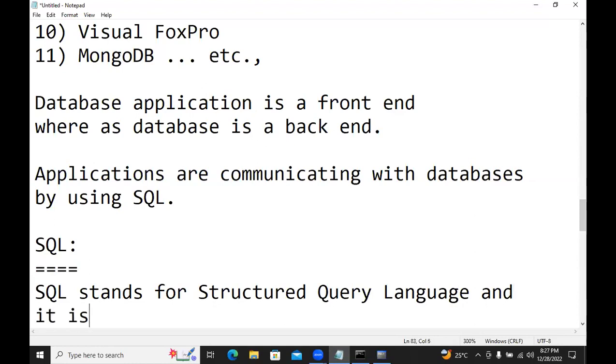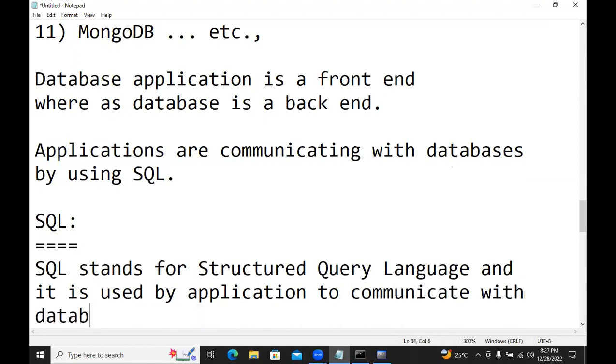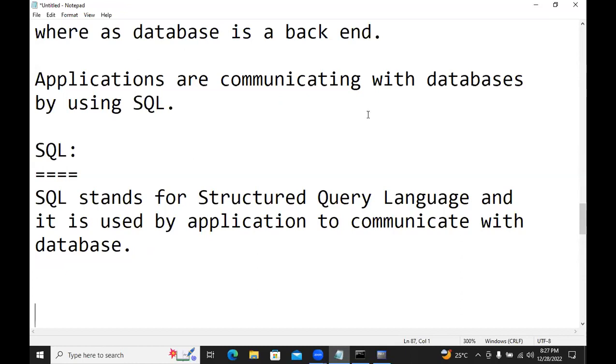SQL stands for structured query language, and it is used by application to communicate with database.